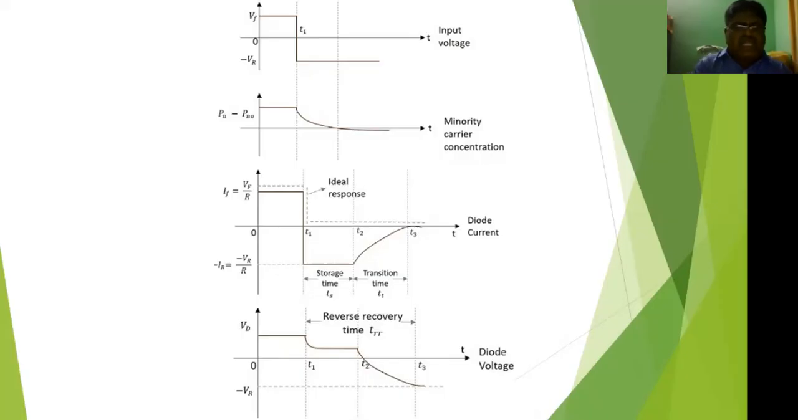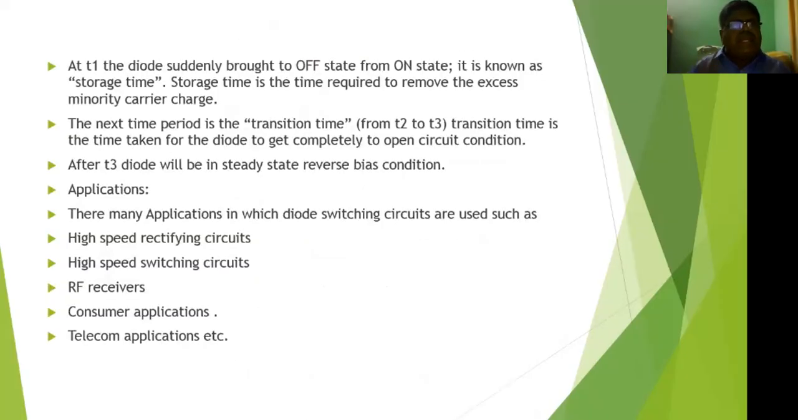For this explanation, at T1 the diode is suddenly brought from the on state to the off state. That is known as the storage time. Storage time is the time required to remove the excess minority carrier charge. Please remember, what is the storage time? Storage time is the time required to remove the excess minority carrier charge. That is the storage time.